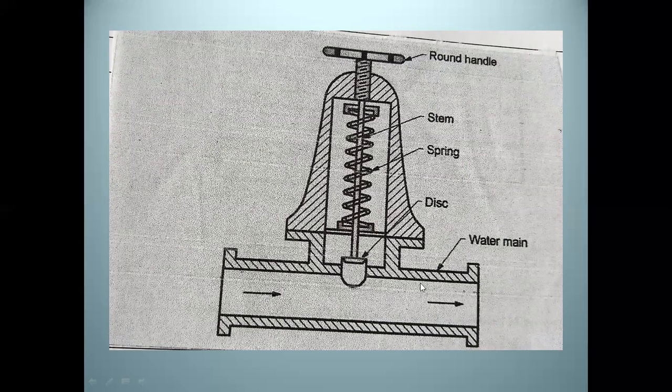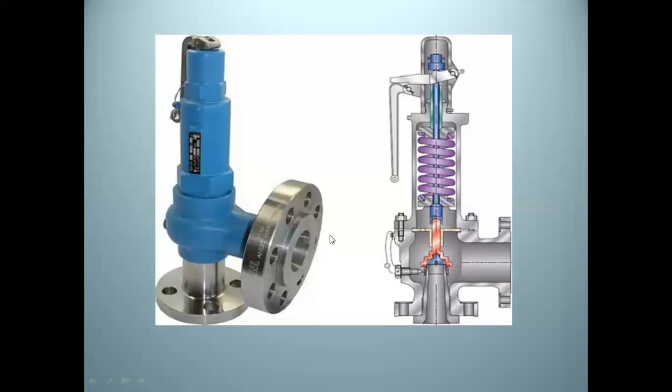When the pressure in the water main is high, then this excessive pressure is removed by using this valve. See, this is the picture of the pressure relief valve. With this valve we remove the excess pressure from the water main.